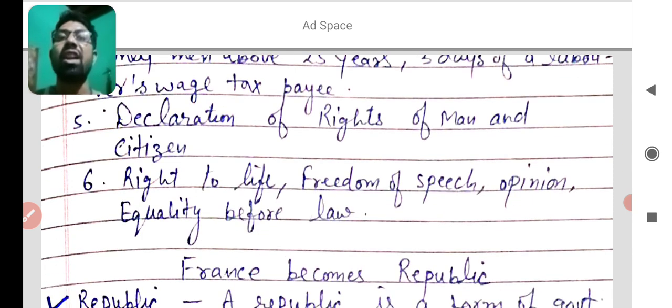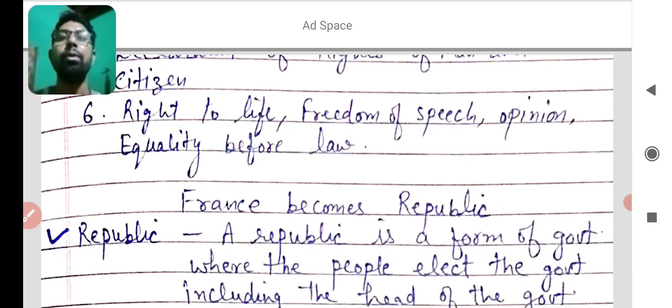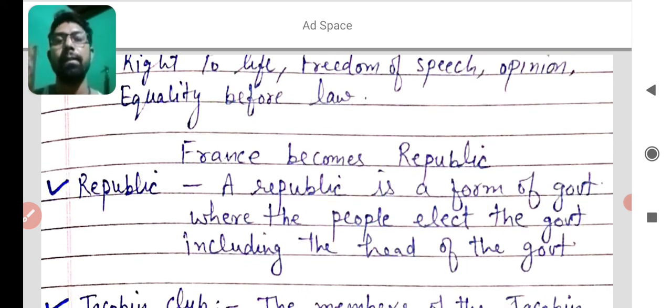And what were the major rights there? Right to life, freedom of speech, freedom of opinion, equality before law. These were the major rights given to man and citizen in the country according to the Constitution of 1791. I hope you got these points easily. After that, France becomes a republic. You learned that firstly France was ruled by a monarch, and then it turned into a constitutional monarchy, and then it turned into a republic country.